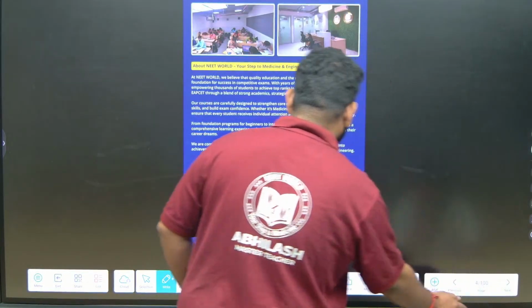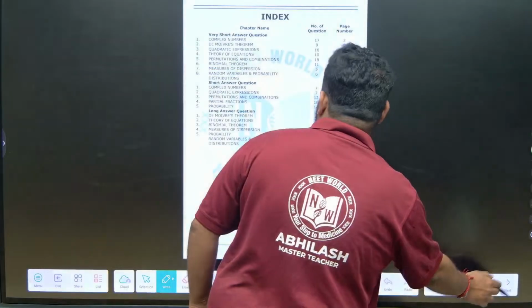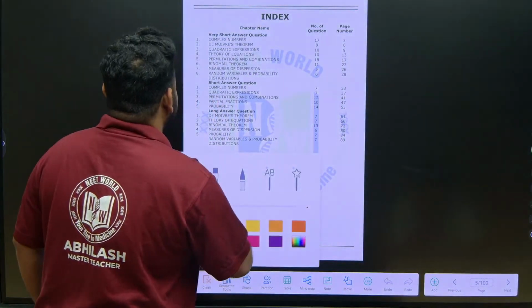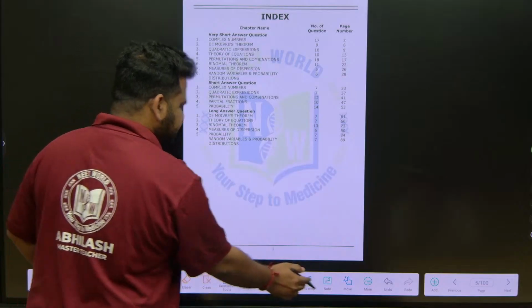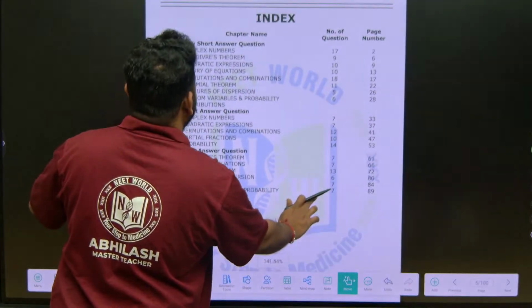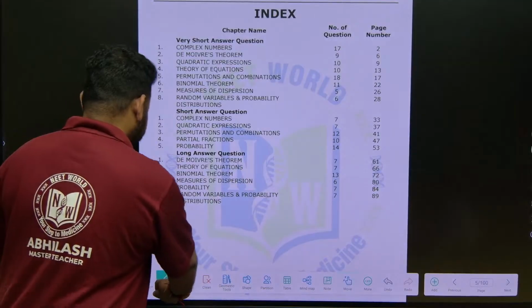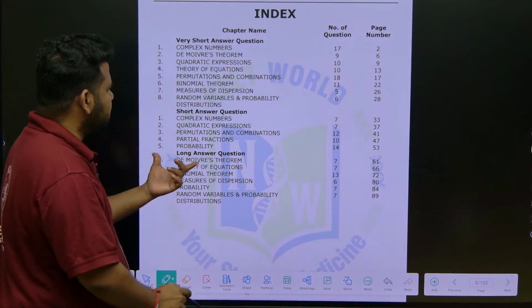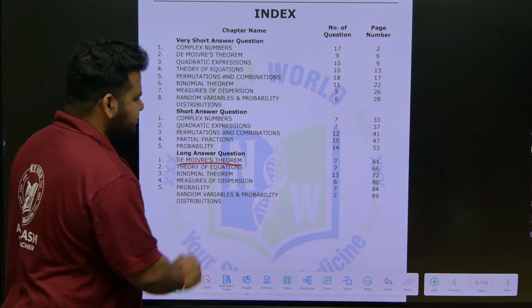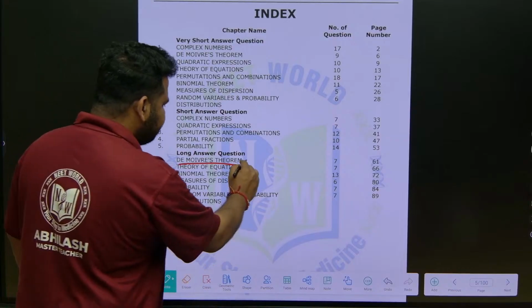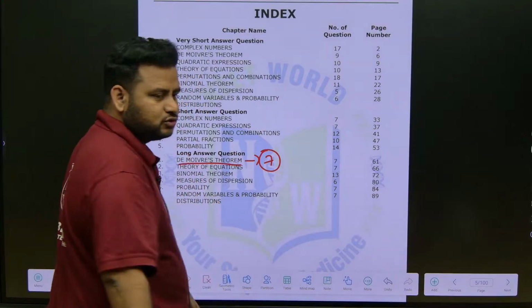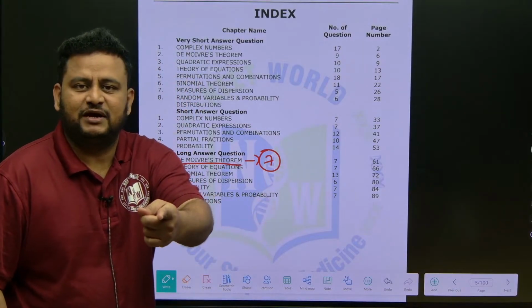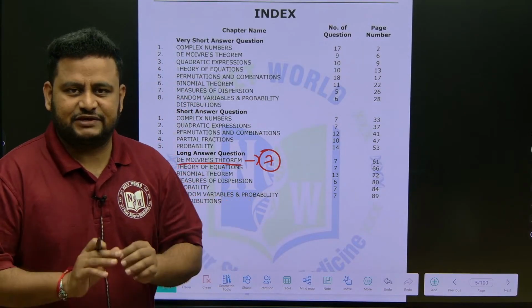Okay, this is about the institute. So see here, when we talk about the content, we are having long answer questions. First we are having De Moivre's theorem. Okay, De Moivre's theorem, definitely one question, 7 mark question, one LAQ will be coming. So today's class will fetch you how many marks? 7 marks guaranteed.